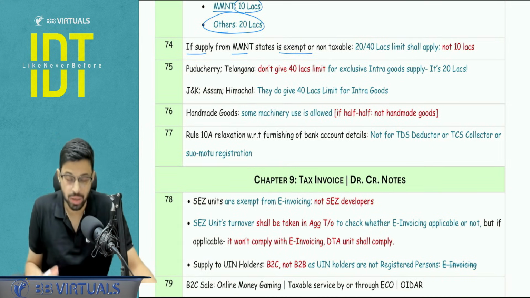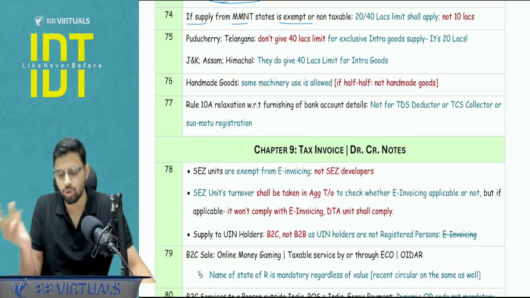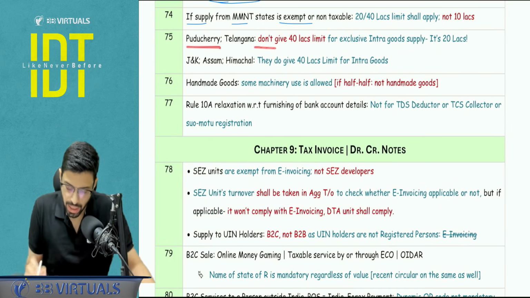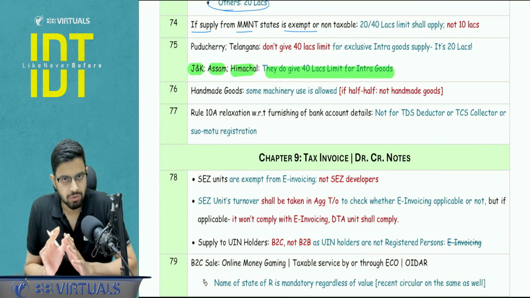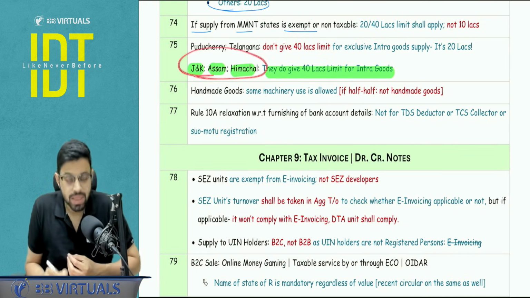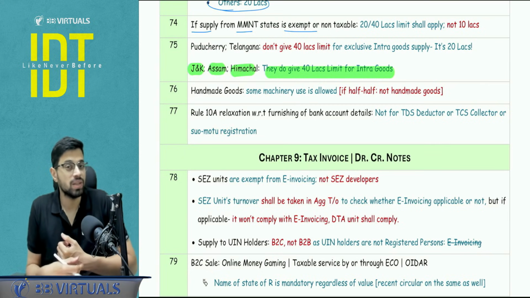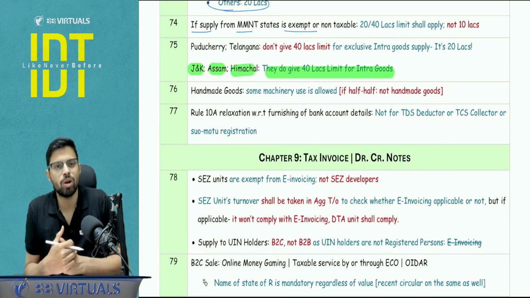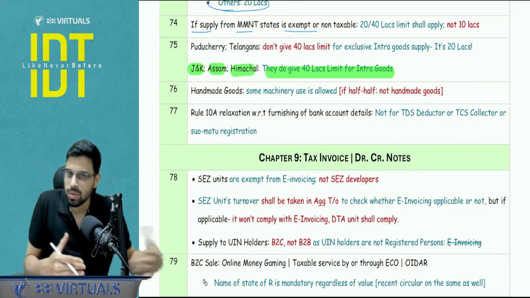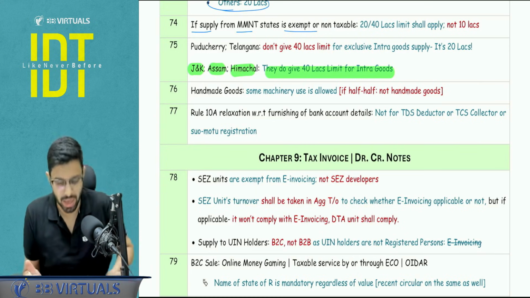The 20 or 40 lakh limit will apply depending on whether it is a goods case, a service case, or a goods plus service case. Puducherry, Telangana, I have told you this. It is just a point to be noted. Jammu and Kashmir, Assam and Himachal are giving the 40 lakh benefit. At first instance, when we read the names of these states, it somehow feels that they are not going to give you the 40 lakh benefit. These seem to be special states, but no, they are going to give you the 40 lakh benefit.